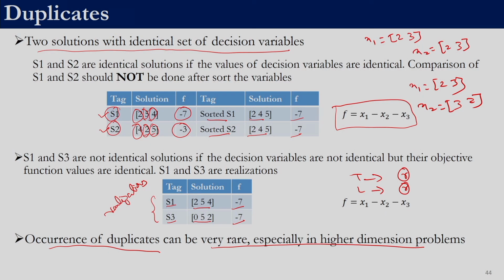So, now the question is, should we remove the duplicates? To remove the duplicates we will have to first identify them and then have a procedure to remove them. If you remove one particular solution, we again need to substitute it with some other solution. So, one is the identification of the duplicate solution, and the second is the computational time required for this purpose. But if the frequency of duplicates occurring is low, then we need not remove them. So, most algorithms do not employ this duplicate removal procedure, because it is extremely rare for two solutions to be identical, given that we will be working with some 16 decimal places.